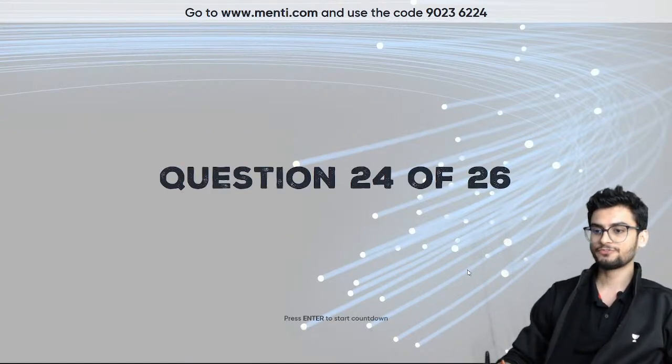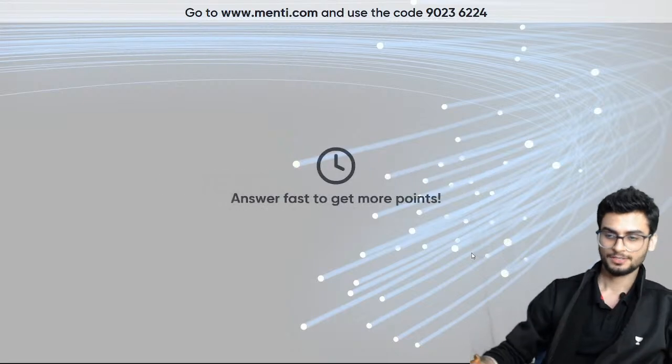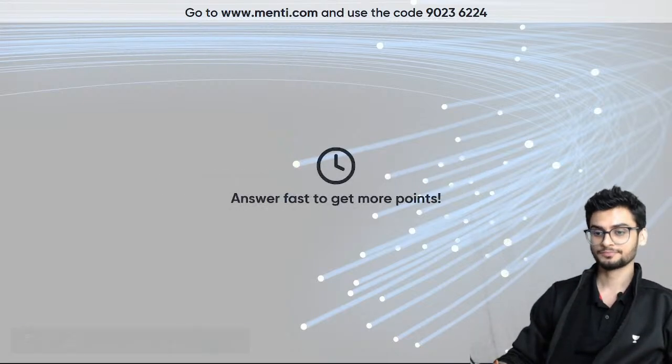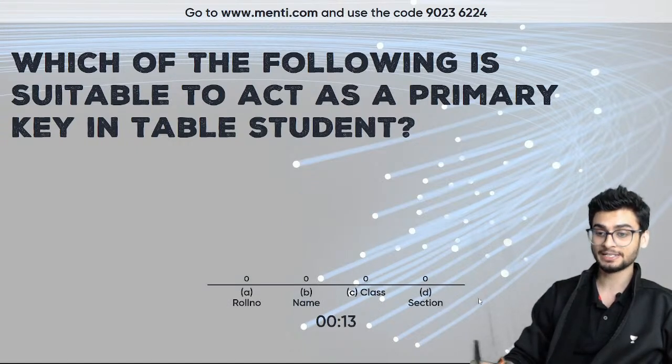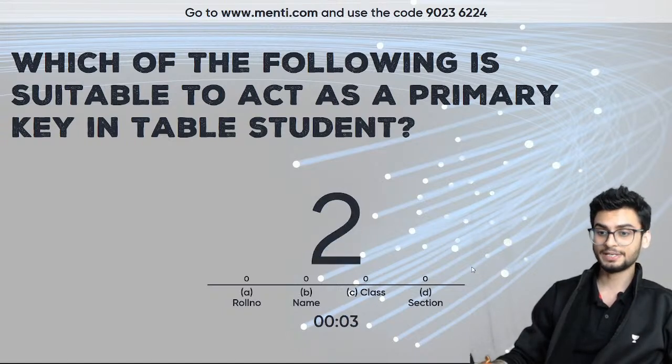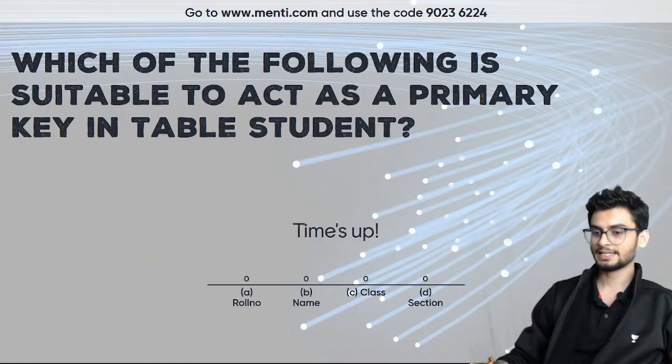Question number 24. All right, let's have a look what the question is. Which of the following is suitable to act as a primary key in table student? You have to identify the primary key out of these: roll number, name, class and section. So probably very easy if you have already studied SQL. If not, you can try to see सबसे unique value किसकी होगी. So I think the answer should be A.